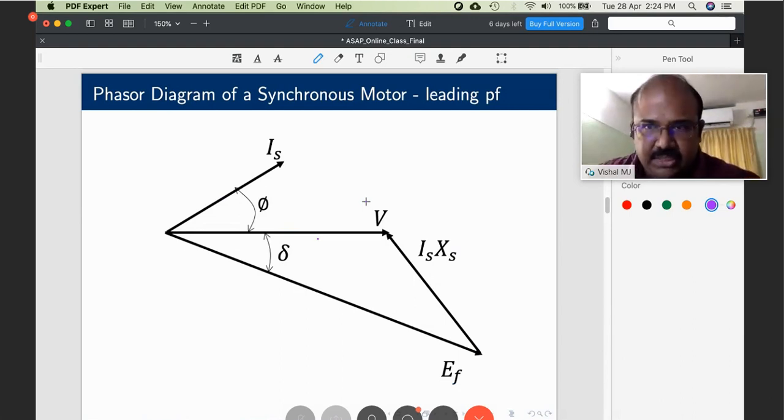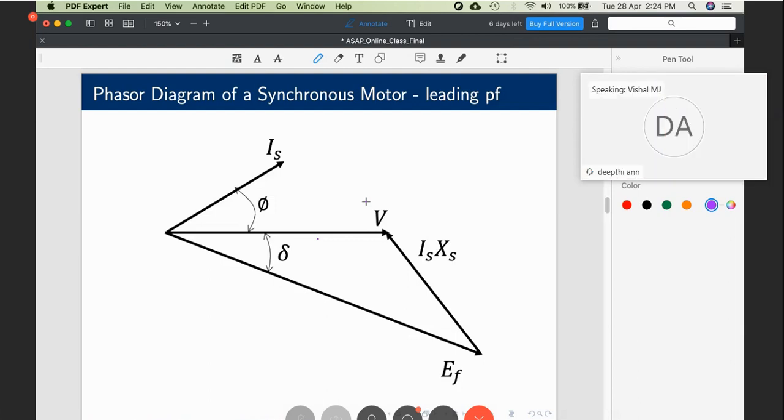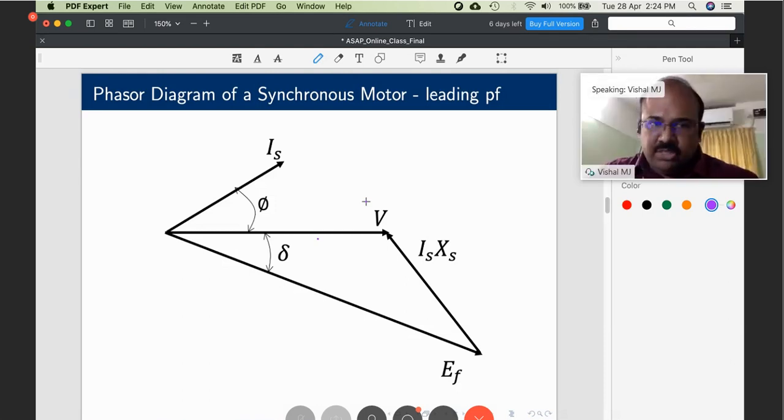Hope it's clear. Any more questions? There is one more question. Is motor rated speed rated in terms of RMF speed or in terms of rotor speed? If it is a synchronous motor, RMF speed as well as rotor speed are both the same. Otherwise, if you are talking about an induction machine, the speed will not be 1500. It will be somewhere around 1440.